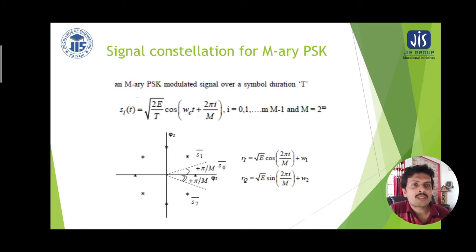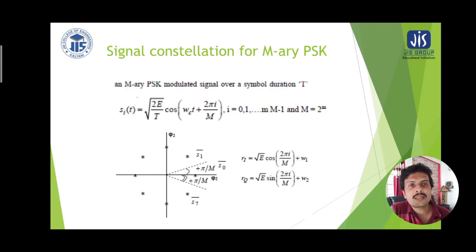So depending on the symbol position, i goes from 0 to M minus 1, and M is equal to 2 to the power small m, where small m is the number of bits used to encode each symbol.